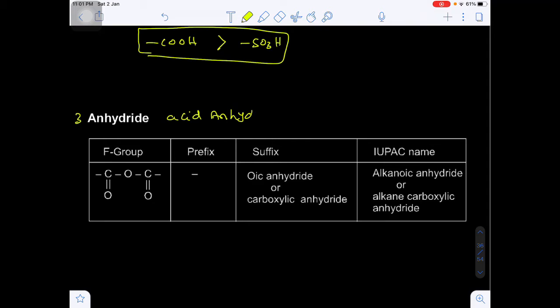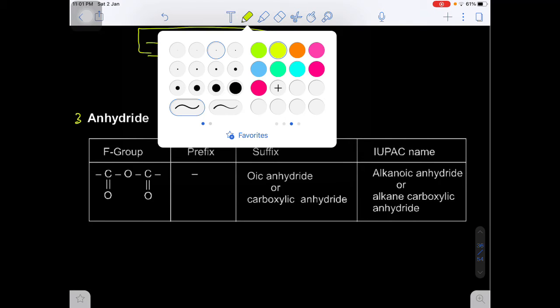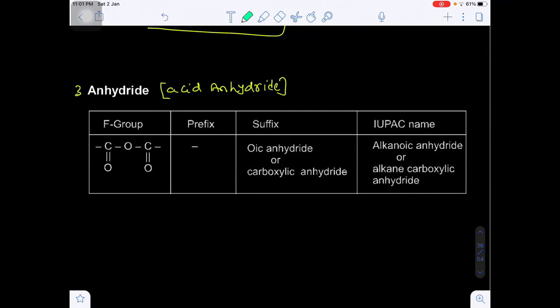Acid anhydride. So when acid anhydride is formed, suppose we have one carboxylic acid, that will be C double bond OH. This will be the R. Suppose I have one more carboxylic acid, C double bond O, and let's suppose I am taking the R dash. If R dash both are same, that means same carboxylic acids. If they are different, that means different carboxylic acids. When 2 moles of a carboxylic acid are heated in the presence of phosphorus pentoxide, P4O10, what happens? The elimination of water occurs.